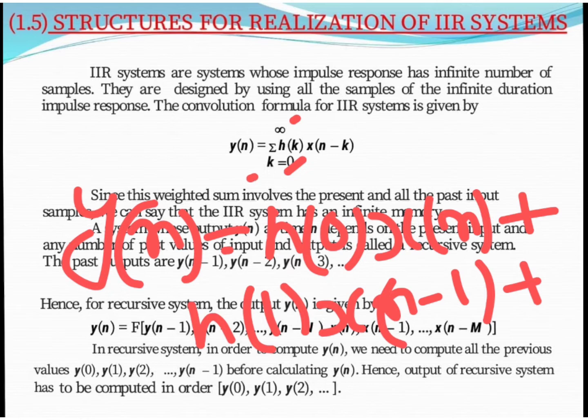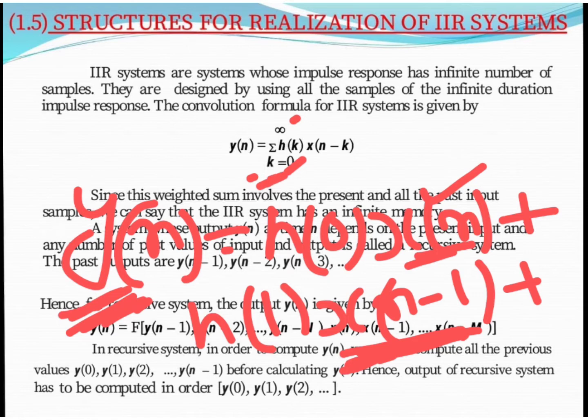That means our output sequence is dependent upon the present input, and this is the past samples of the input. So as we can see, our output sequence is dependent upon the present input and the past input samples. So we can say that IIR system has infinite memory, because this limit is given here, k equals 0 to infinity. That means IIR system must have infinite memory.